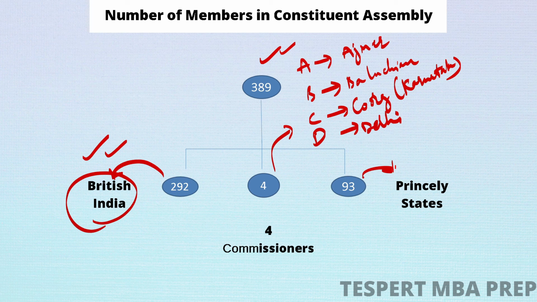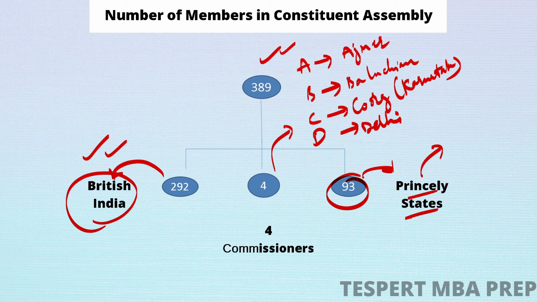These 93 members were directly nominated. Princely states simply means those provinces which have a monarchical form of administration. For instance, we have a Nawab, or we have a king. So they have a monarchical form of administration. All those areas were known as princely states, and these 93 members were not elected, they were directly nominated for the Constituent Assembly.